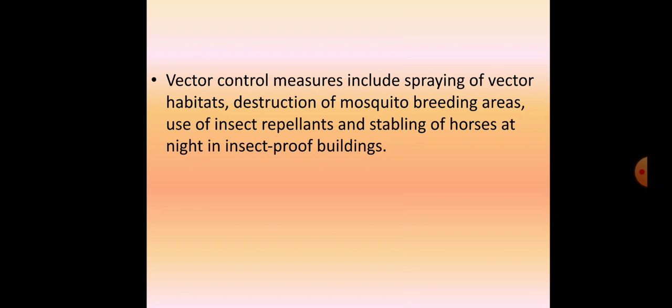Do remember these three strains: eastern, western, and Venezuelan strain of equine encephalitis. The important point is that it's an arthropod borne virus, an arbovirus. Alpha virus is your arbovirus, and mosquitoes are involved in its transmission.